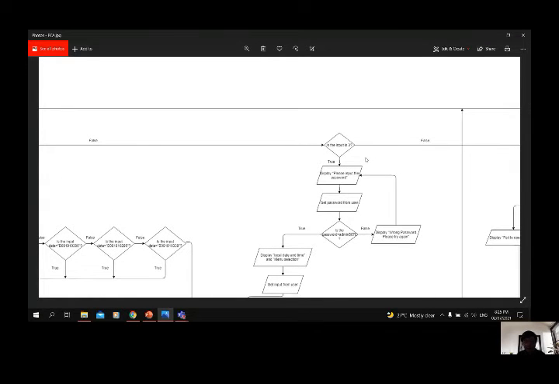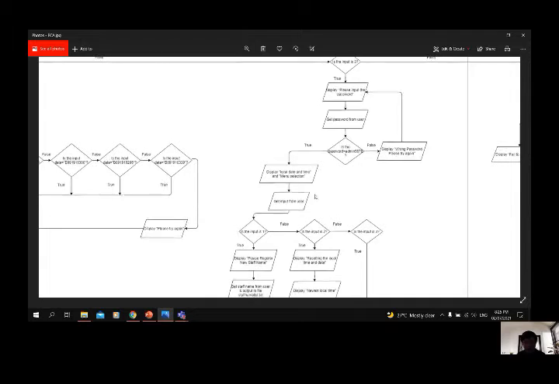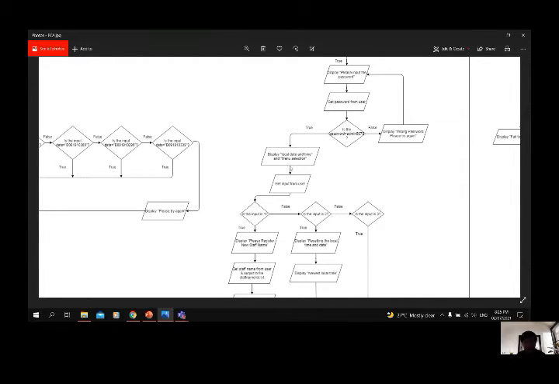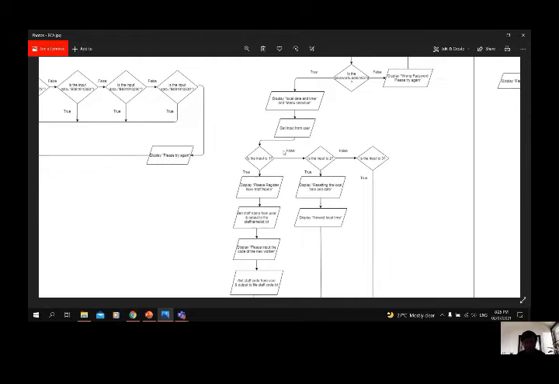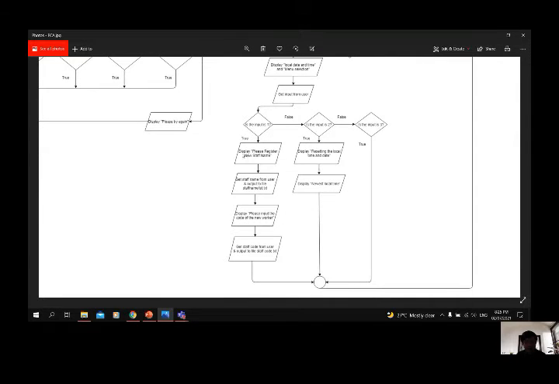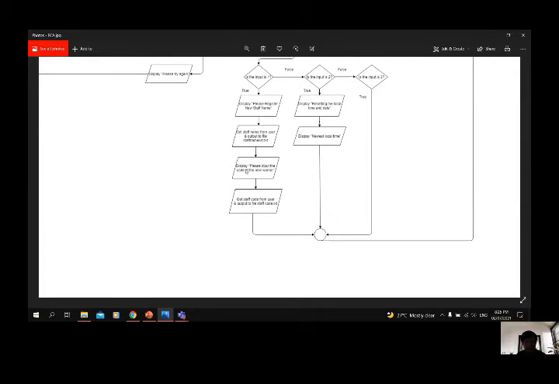If the user selects function 3, which is setting, the system will first require the password from the user, and the system will check the validity of the password. If the password is not correct, it will require the password again. If the password is correct, the system will display the local date and time and the menu selection. Then the user is required to select a function. If the user selects one, the system will display please register new staff name, and require the user to enter the staff name, and the staff name will be stored in the staff name list. After that, the system will display please input the code of the new staff.